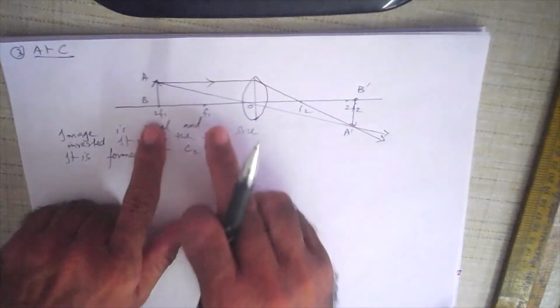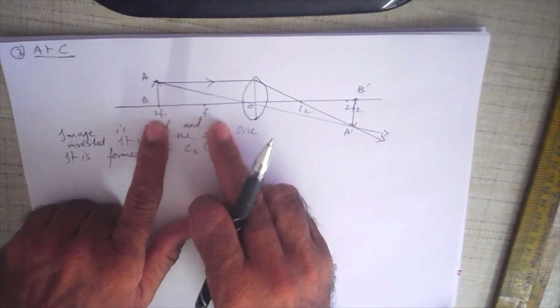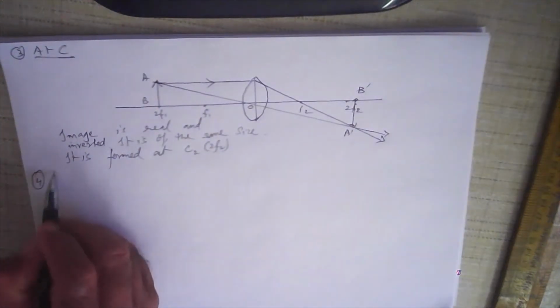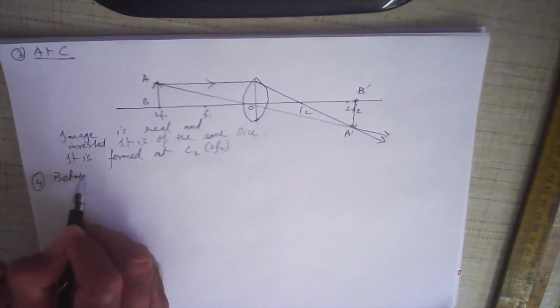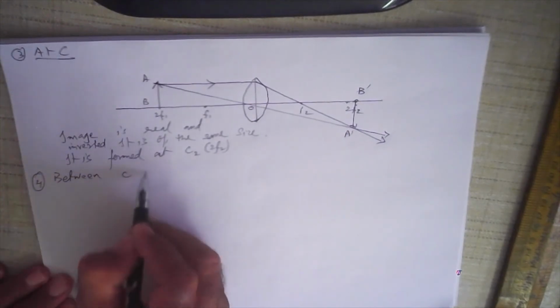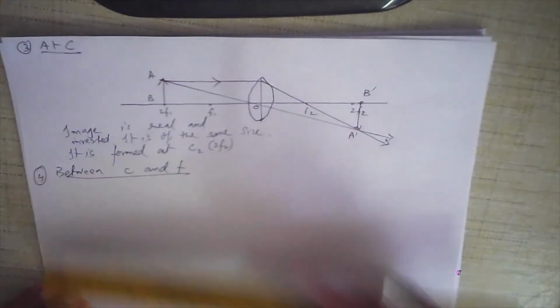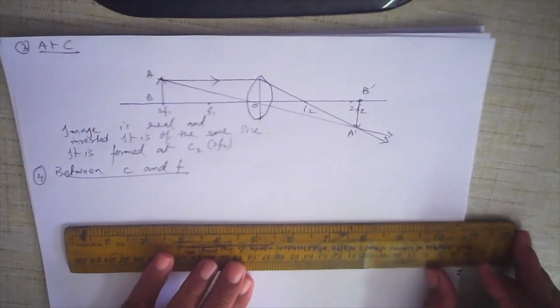Now if I place it between 2F1 and F1, between the center of curvature and the principal focus, what happens now? Let us see once again.